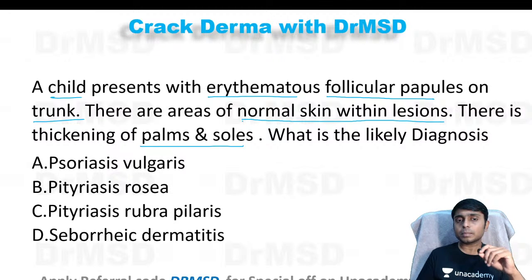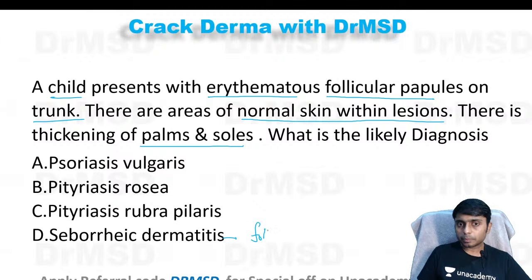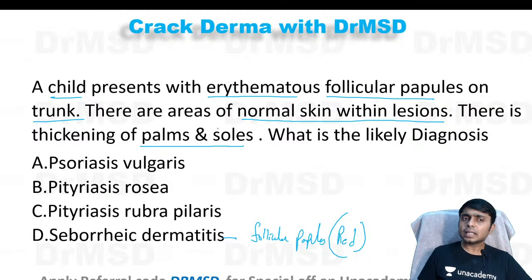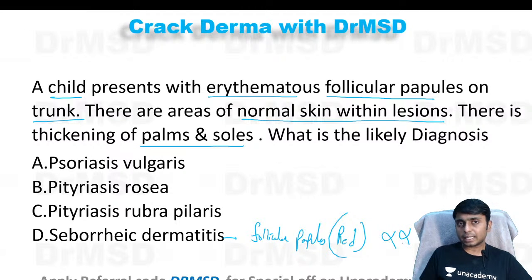Please remember, in seborrheic dermatitis also, yes, you can see follicular papules, no doubt. Follicular papules which are erythematous in nature are seen in seborrheic dermatitis, but the other clues which are given, thickening of the palms and soles, is not seen in seborrheic dermatitis, and areas of normal skin within the lesions is also not seen in seborrheic dermatitis.